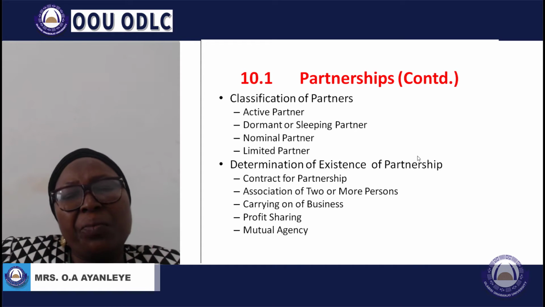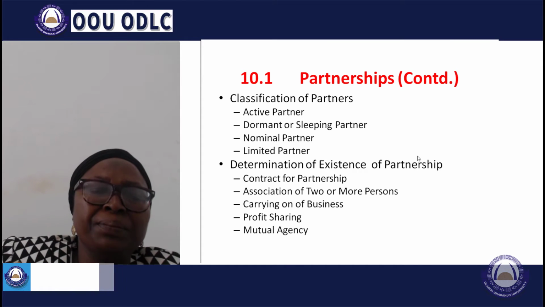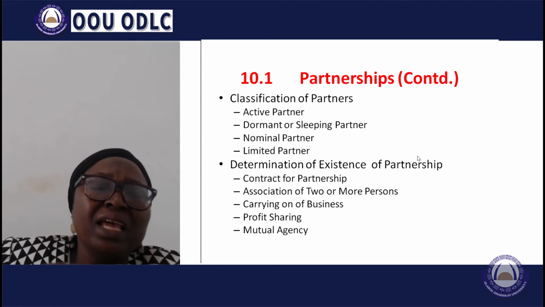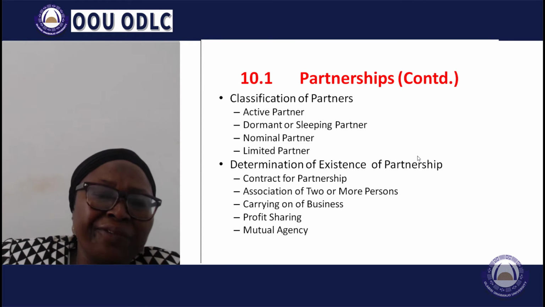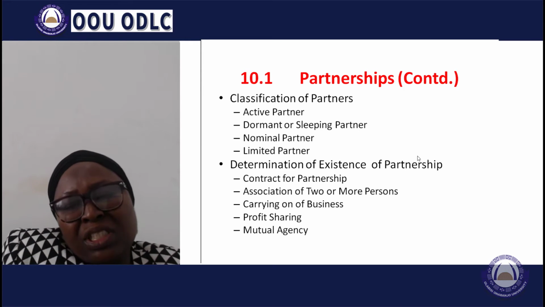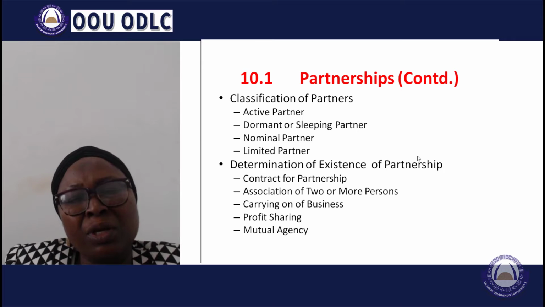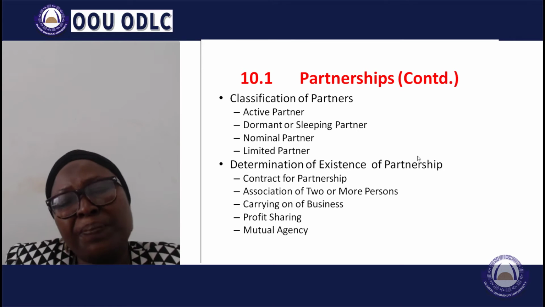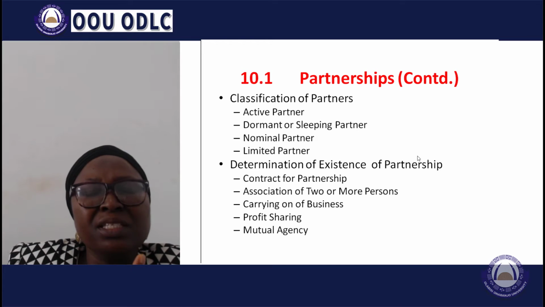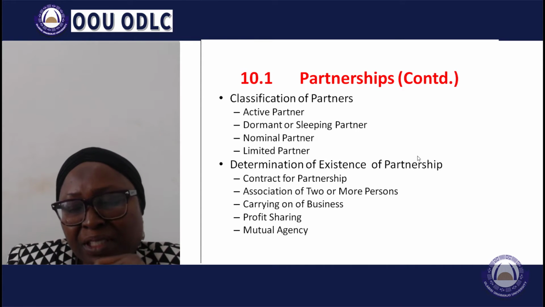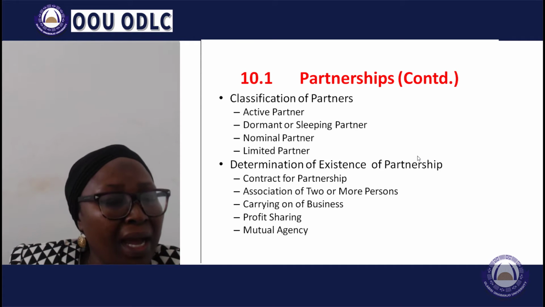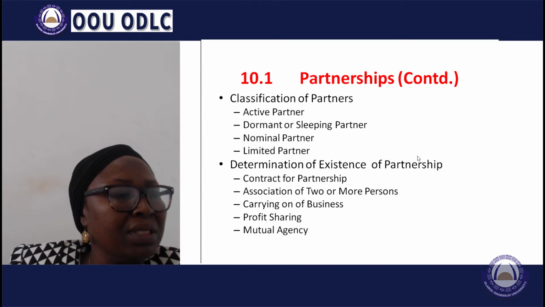Classification of partners. We have active partners. Those are the partners that are actually participating in the running of the affairs of the partnership. Then there is the dormant or sleeping partner. A dormant or sleeping partner does not participate in the running of the affairs of the partnership. Then there is the nominal partner. The person is just a partner by name, probably to add value to the company.